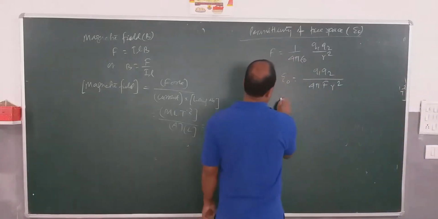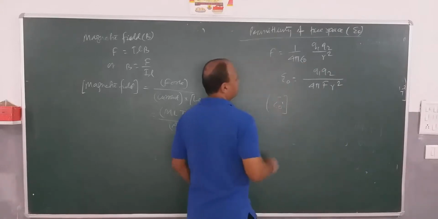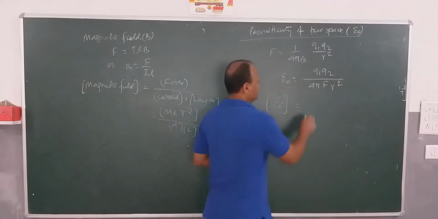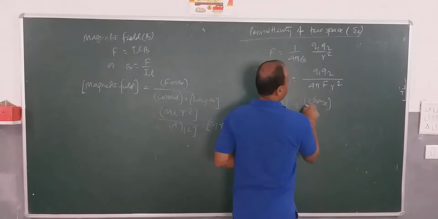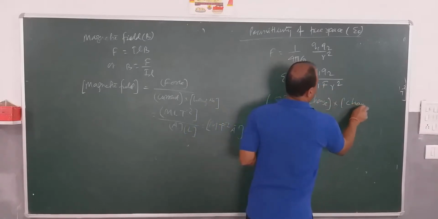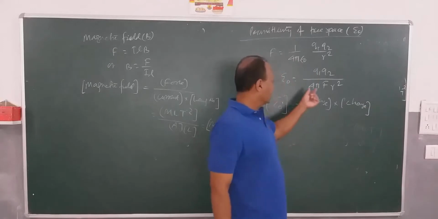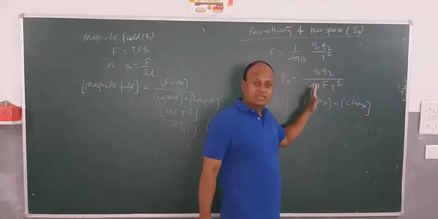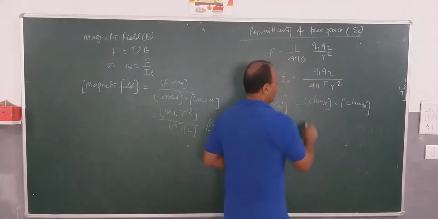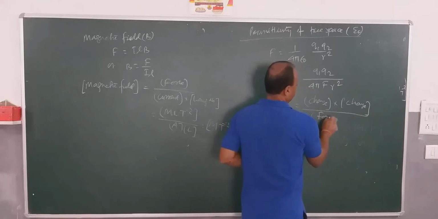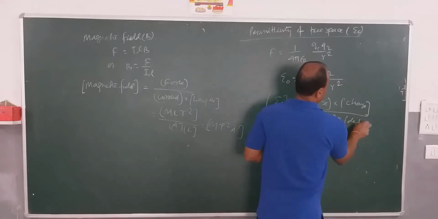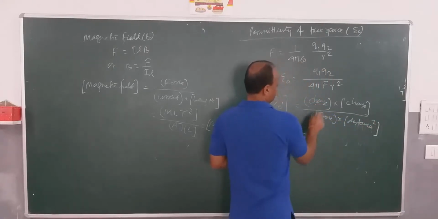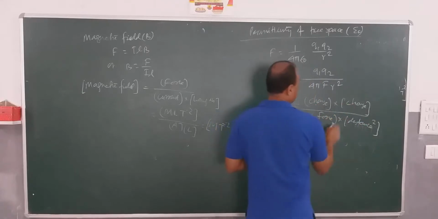So the dimension formula for epsilon 0 will be: q1 is charge, q2 is also charge. So we are writing here charge into charge. Now you know 4 pi. 4 is dimensionless. Pi is also a dimensionless constant. So 4 pi is dimensionless. There are no dimensions. So it is force into distance square. Now we put in the dimensions. Charge is A into T. The charge is also A into T.